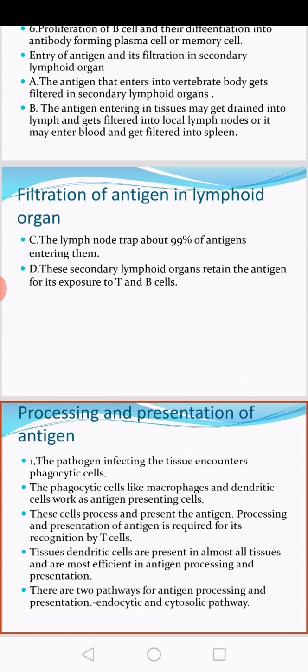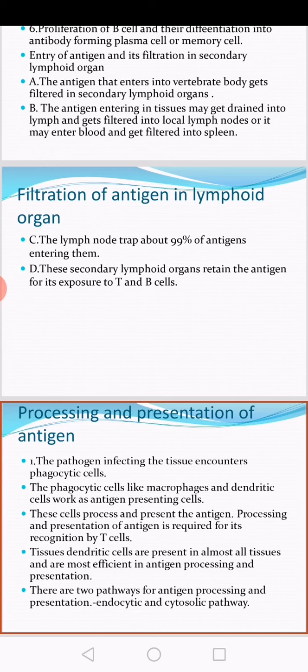If there is no interaction, there is no proliferation of B cell, no production of plasma cell, no production of memory cell, and no production of antibody. So for the production of antibody, prior interaction of the B cell with T cell is required. So interaction of T and B is very important. Once they interact, there is production of the respective type of antibody later on, as they convert into plasma and memory cell.